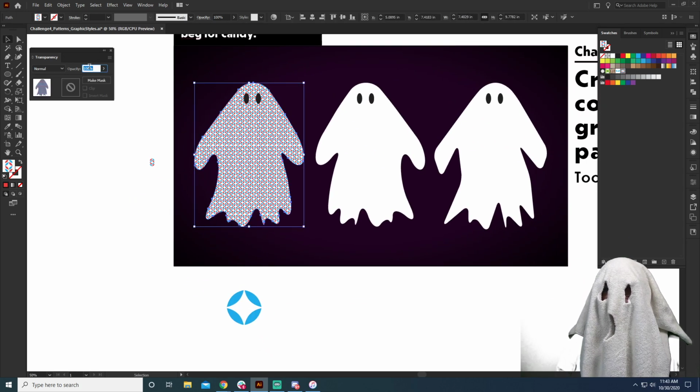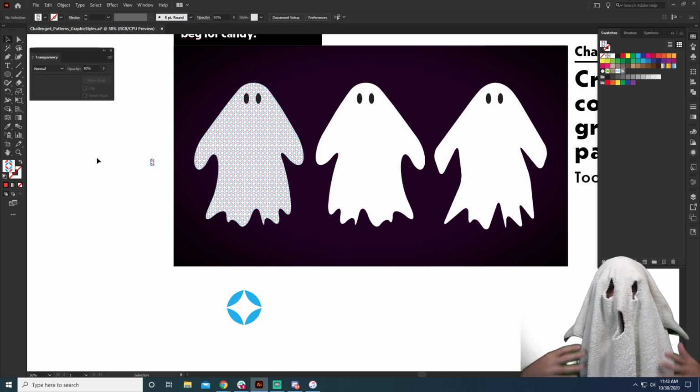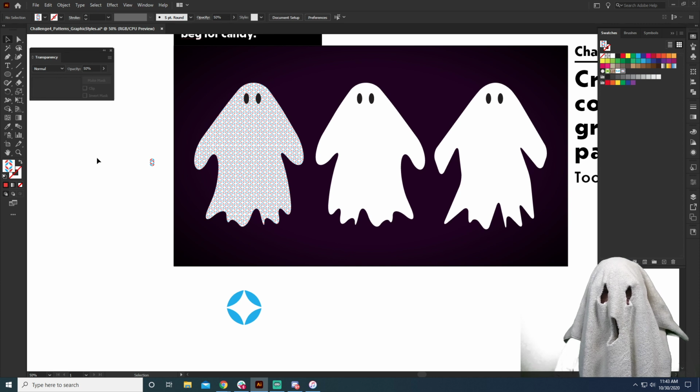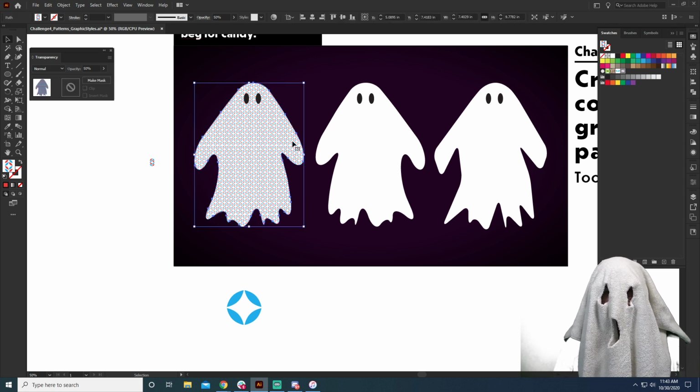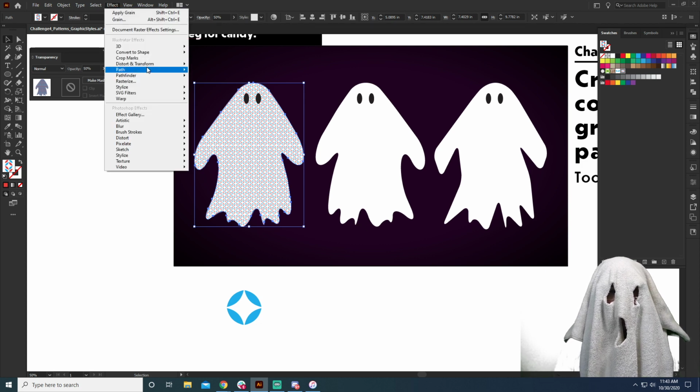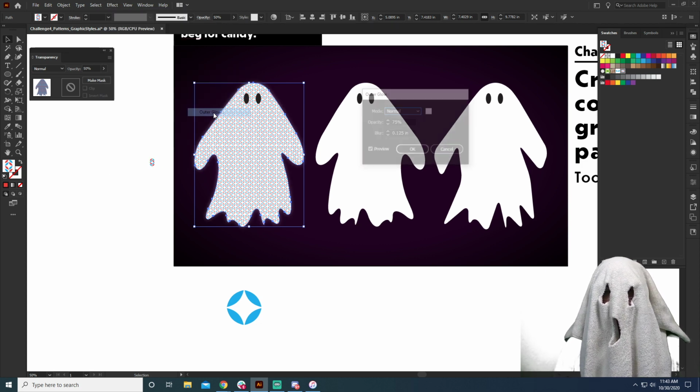Why not? Let's take the opacity down a little bit, 50%. And now we've got this awesome swatch on the ghost. Love that. Now, if we want to keep adding things to this, we can. And not only can we save the swatch, we can save everything that we're adding, including the swatch. So check this out. If I want to have our ghost maybe glowing, we can go to Effect, we can go to Stylize, and do Outer Glow.